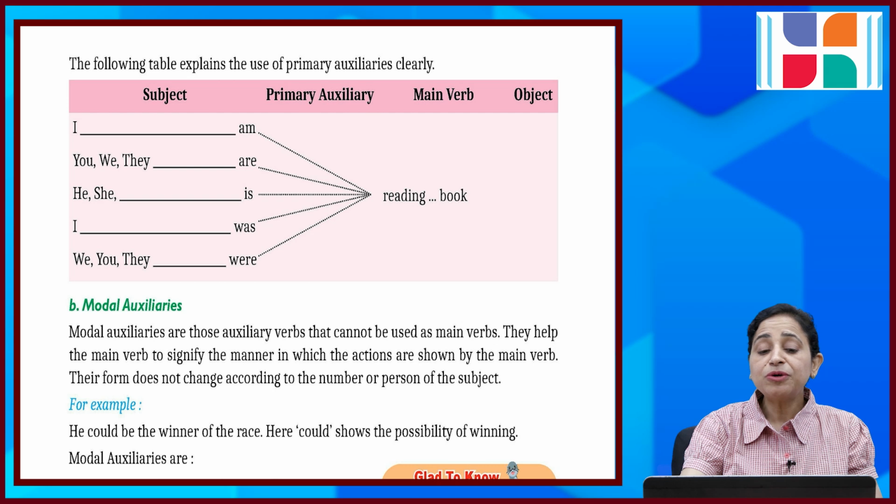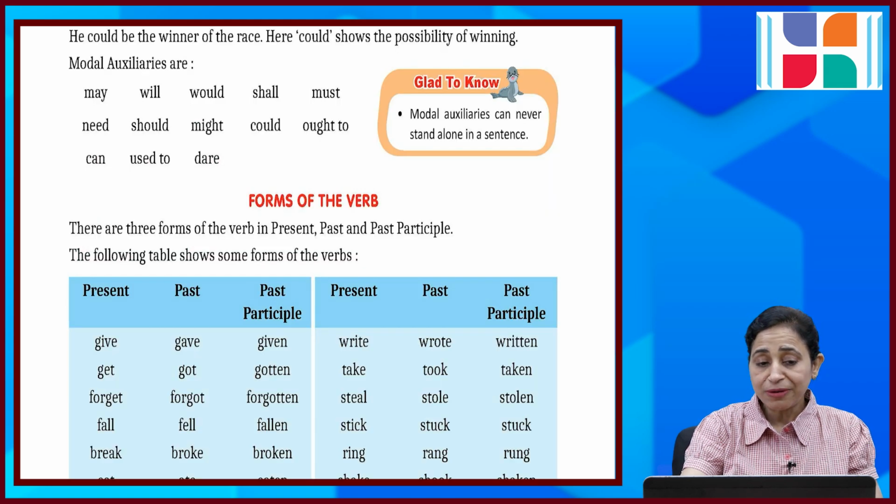Modal auxiliaries are those auxiliary verbs that cannot be used as main verbs. They help the main verb to signify the manner in which the action is shown by the main verb. Their form does not change according to the number or person of the subject, children. He could be the winner of the race. Here could shows the possibility of winning. It has no relation to number or person. Modal auxiliaries are may, will, would, shall, must, need, should, might, could, ought to, can, used to, dare. Modal auxiliaries can never stand alone in a sentence.